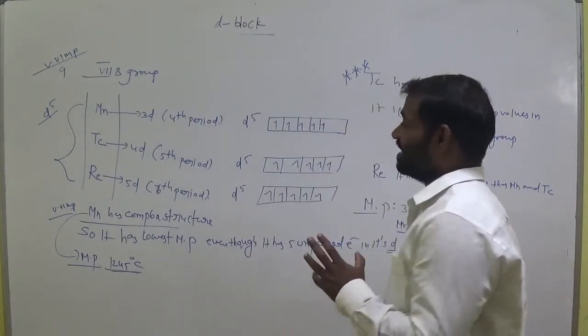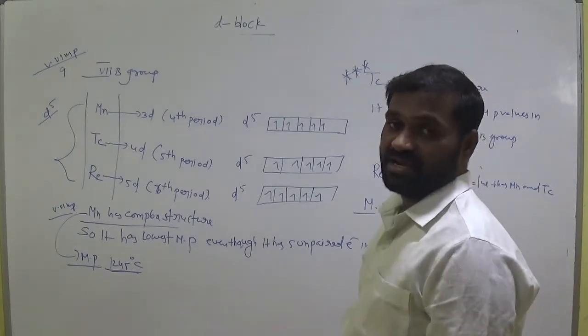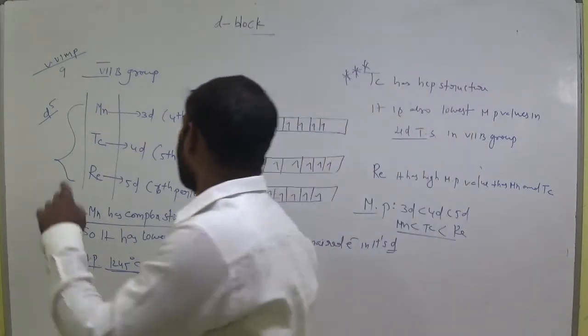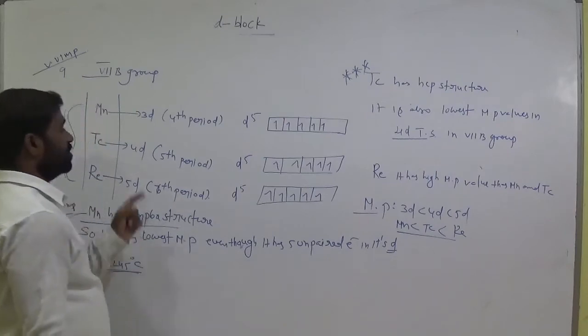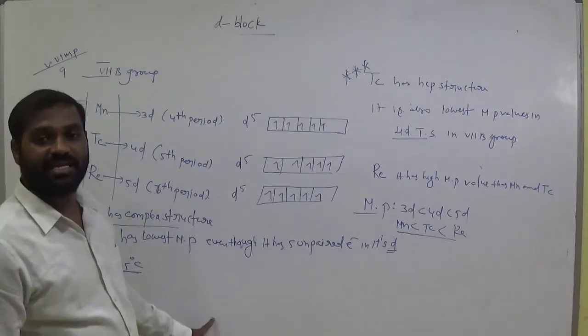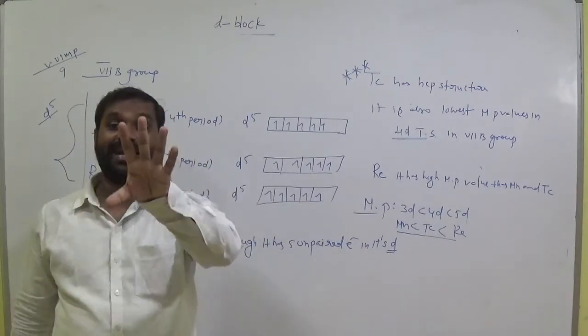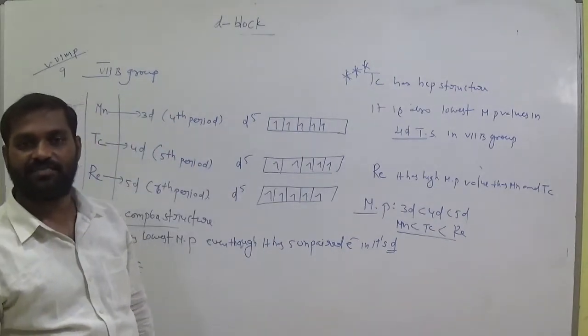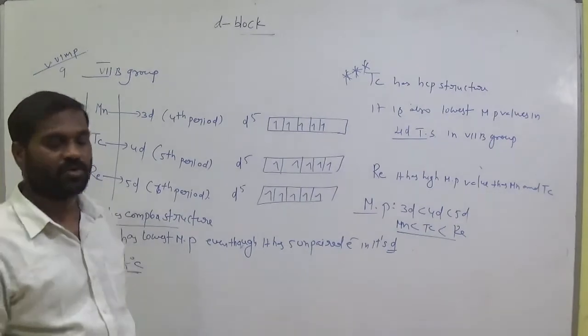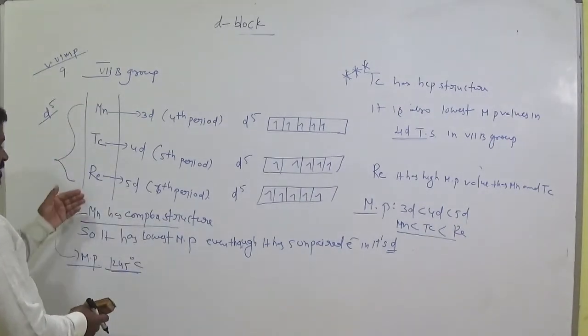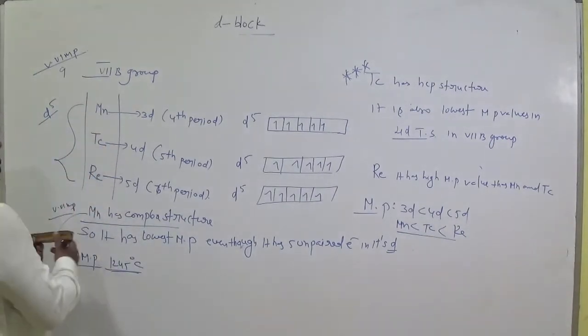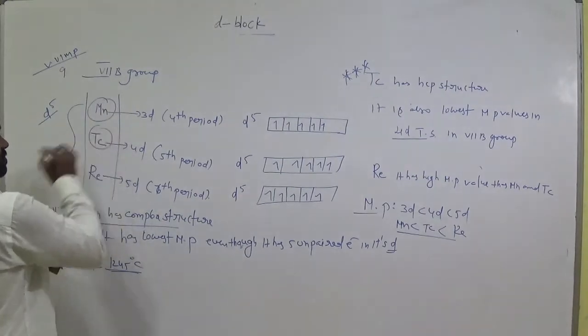So here you should keep that in your mind. Why manganese and technetium has lowest melting point? Especially we have the question from manganese. Due to its complex structure, it has less melting point, even though it possesses 5 unpaired electrons. But rhenium has something better than these two.